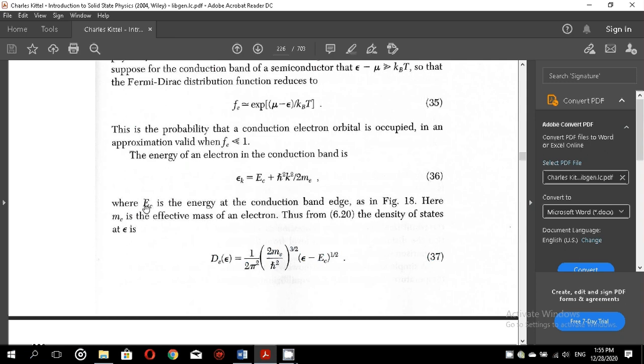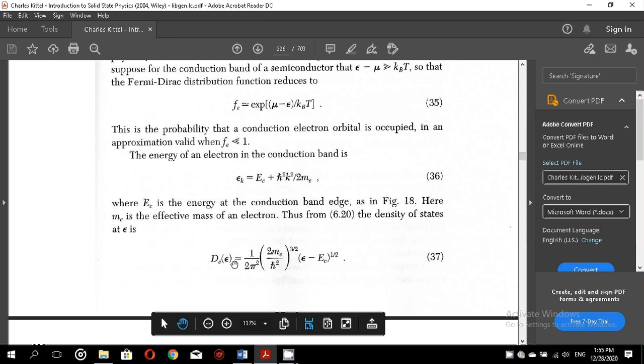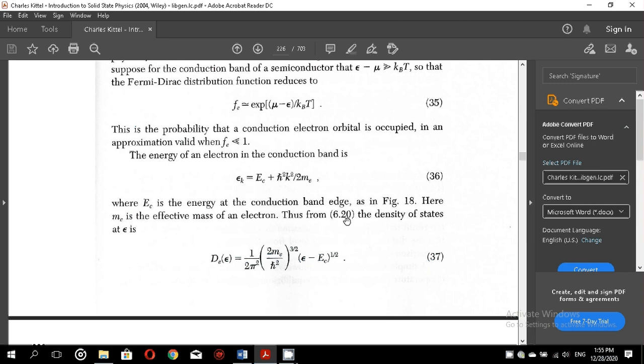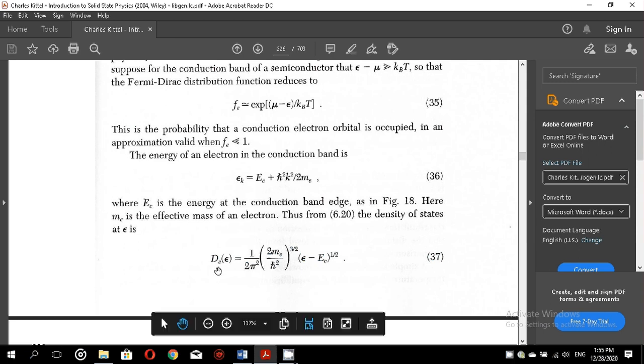Then we move on to this, where EC is the energy at the conduction band edge, as in figure 18, which I have already shown you. Here me is the effective mass of an electron. Thus from equation 6.20, the density of states at epsilon is equal to this expression. Again we are using a density of states expression from chapter 6, equation 20.